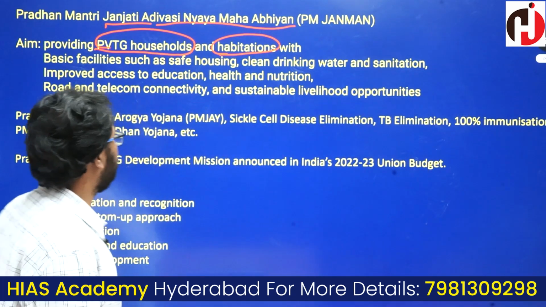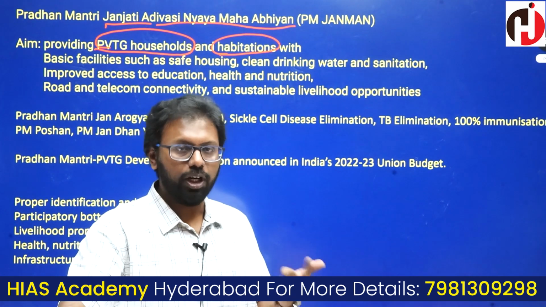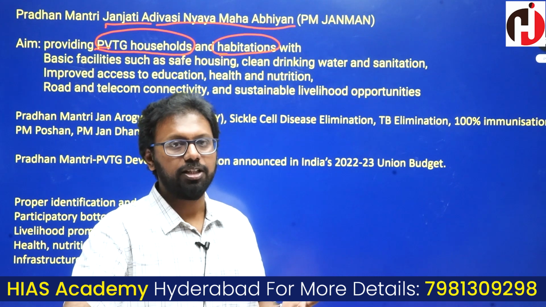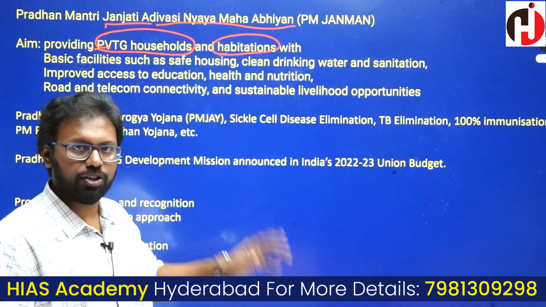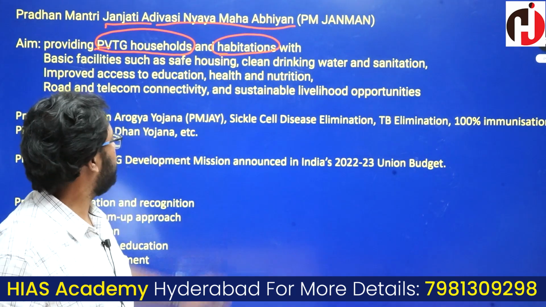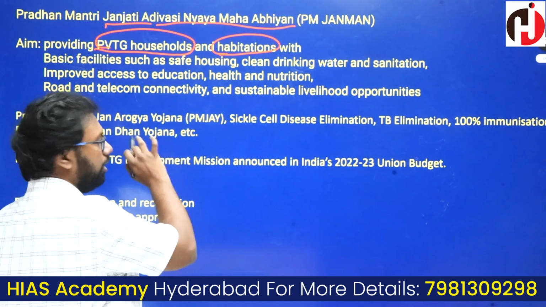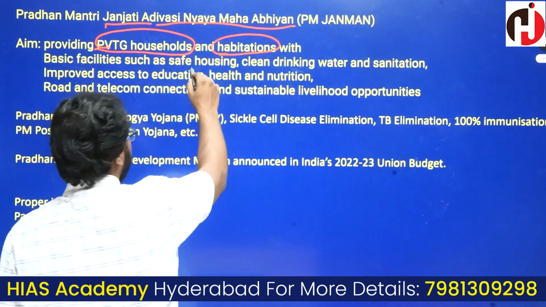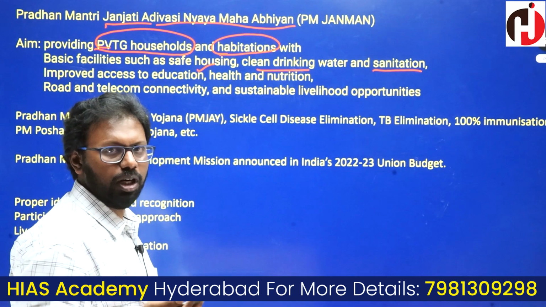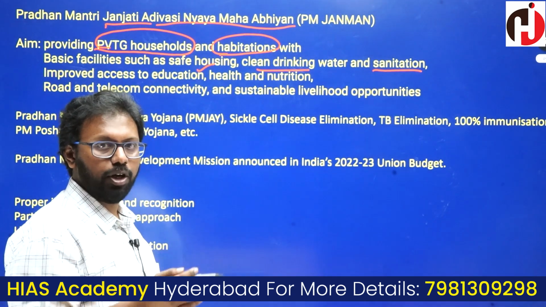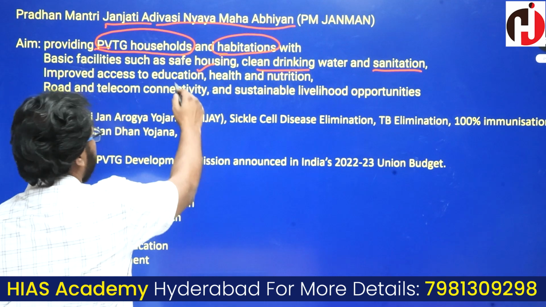What these basic facilities are is given here. Basic facilities that everyone needs: housing, access to clean drinking water, proper health facilities. These are very essential for anybody. They are mentioned for the promotion of PVTGs: housing, clean drinking water, sanitation. Any rural or urban household, any human household, needs these basic things. And then education and health.